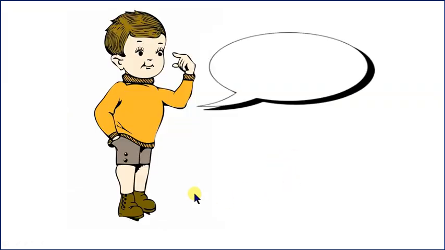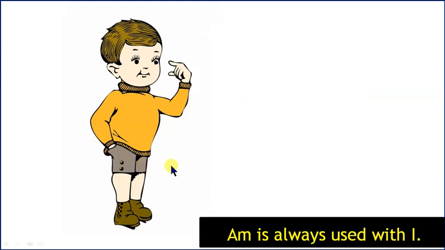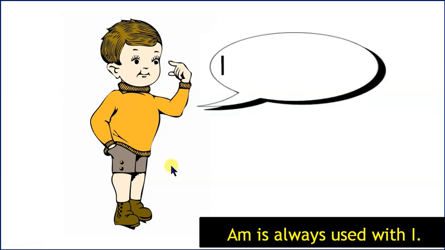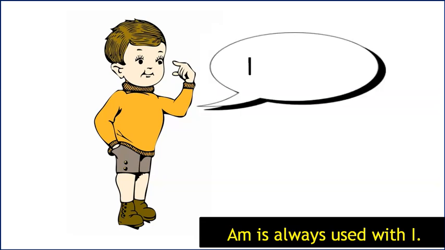This is Osman. He says, I am Usman. Am is always used with I. Osman says, I am Muslim. Am is always used with I. He says more, I am 6. Students, use I to talk about yourself. Remember, use I to talk about yourself.